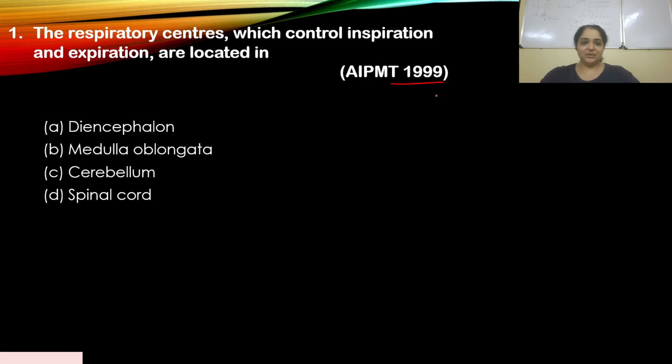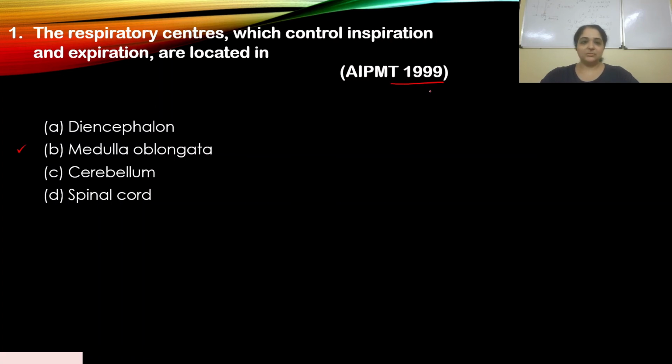We have our first option A, diencephalon, which is incorrect. That does not have the respiratory controls. Then B is medulla oblongata, which is correct. That is the place where the respiratory center is present. C is cerebellum, again the incorrect answer. And D is spinal cord, which is the incorrect answer. So let's take a look at the discussion.